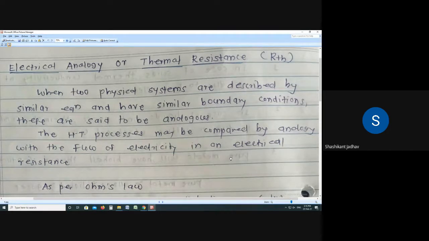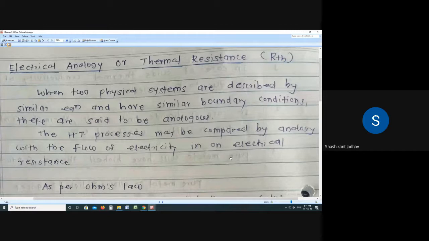So we have to consider one electrical parameter and one heat transfer parameter, and see the similarities of these two parameters.